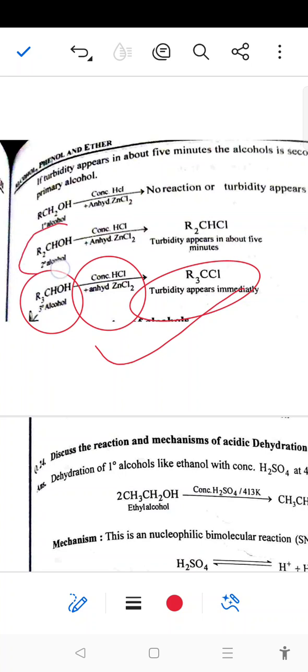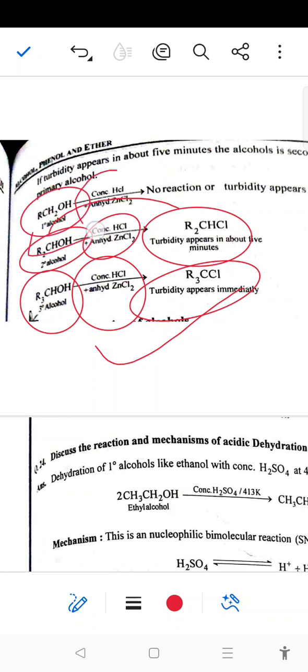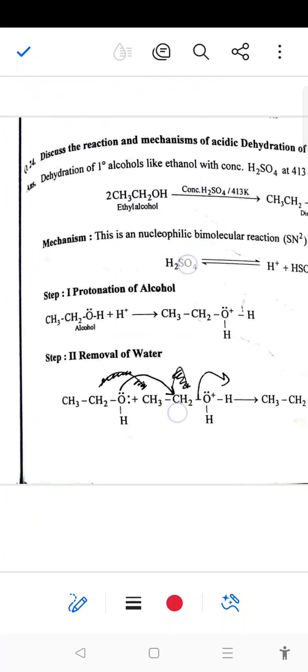If on reacting a secondary alcohol with concentrated HCl and anhydrous zinc chloride turbidity appears after 5 minutes, that indicates a secondary alcohol. And if the alcohol gives no reaction, or turbidity appears only upon heating, that indicates a primary alcohol. So this is the Lucas test.